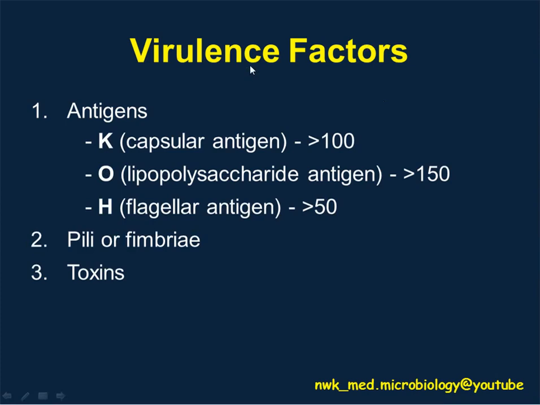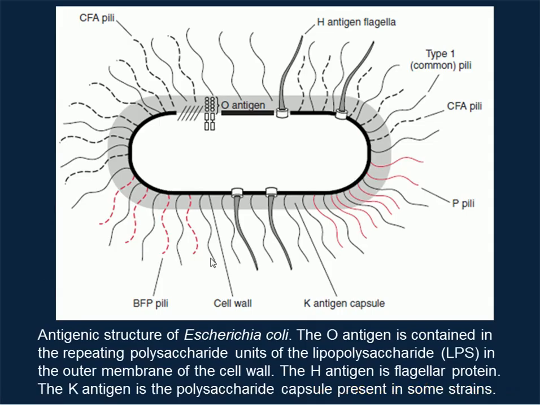These are the virulence factors of Enterobacteriaceae: the capsular antigen, or we can call it the K antigen, more than 100 types; the O antigen, or lipopolysaccharide antigen, more than 150 types; the flagella antigen, or H antigen, more than 50 types; and also pili. Pili can also be called fimbriae. And also toxins. These are the virulence factors of all the Enterobacteriaceae.